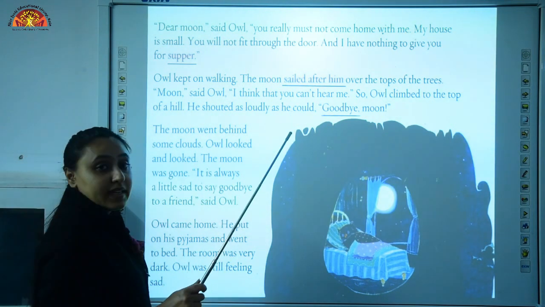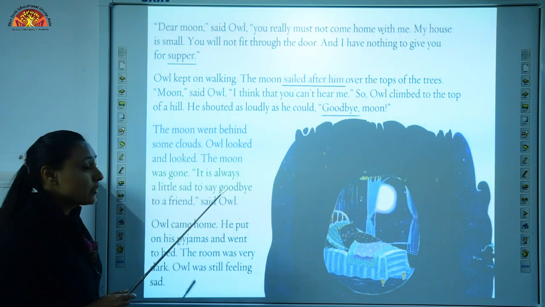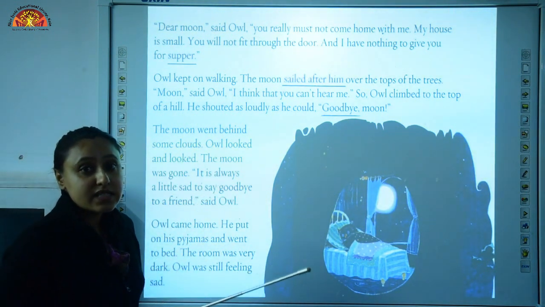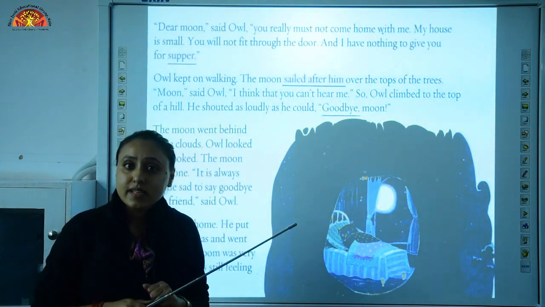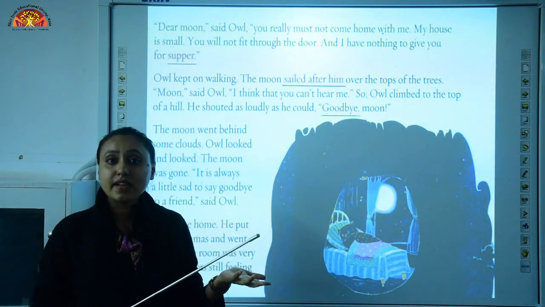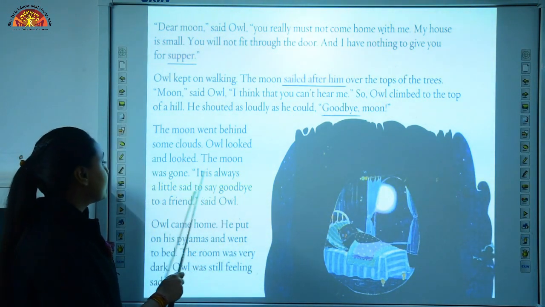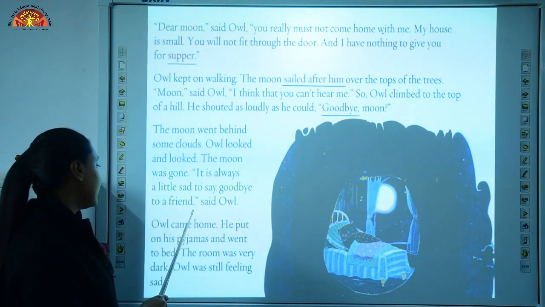So, moon hid behind the clouds. He looked at the sky. Who looked at the sky? Owl looked at the sky and he sees that there is no moon. So, he became a little sad because he thinks his friend has gone now. So, he said to himself, it is always a little sad to say goodbye to a friend, okay.